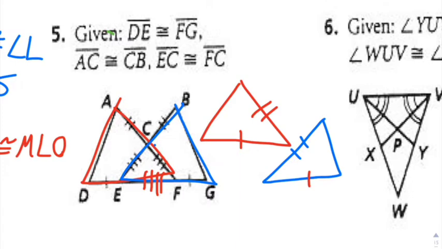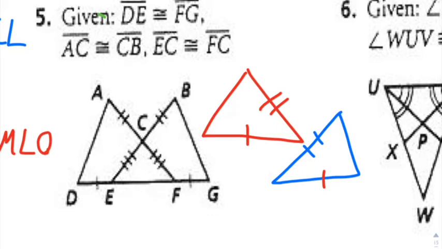But then they don't really tell us anything else. So we're going to have to think back to what this figure looks like here. So I want you to focus on this here. If you look at just this little miniature triangle right here, we notice that you have two sides that are marked congruent. So therefore, it's an isosceles triangle. And then we got to keep in mind, hey, isosceles triangles have congruent base angles.